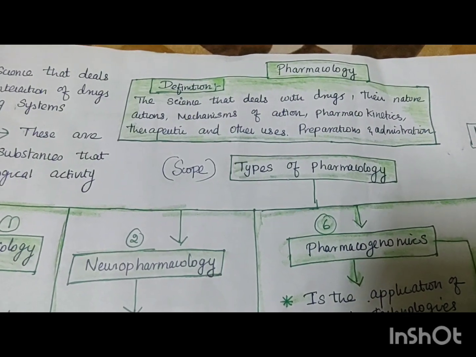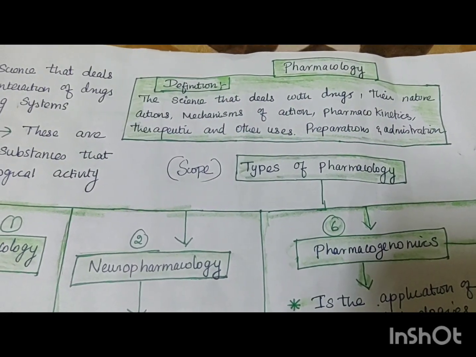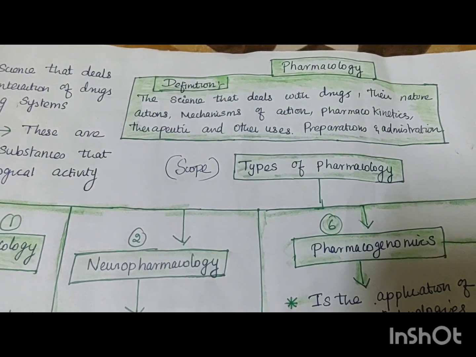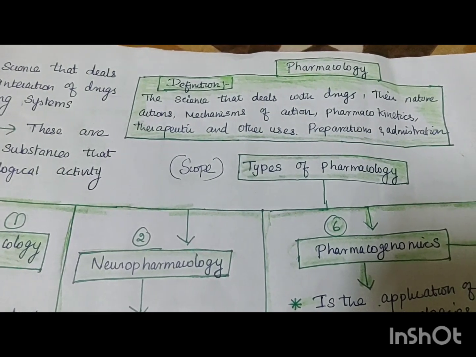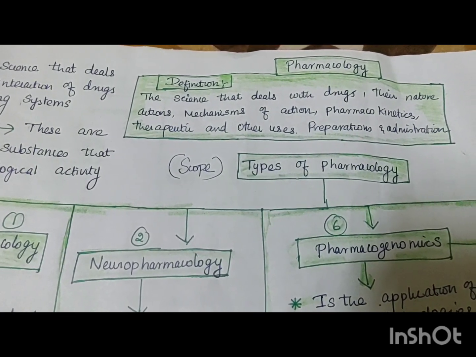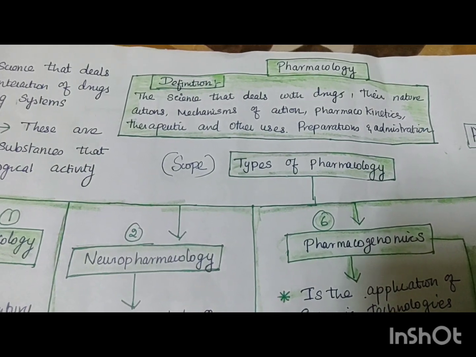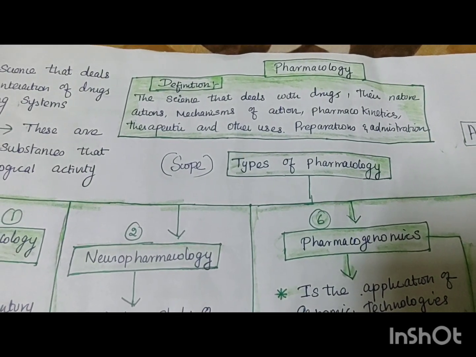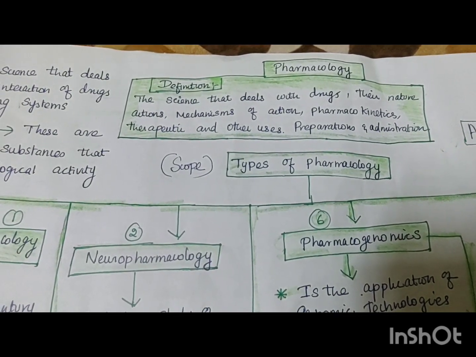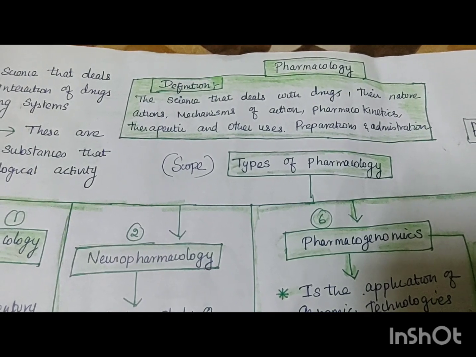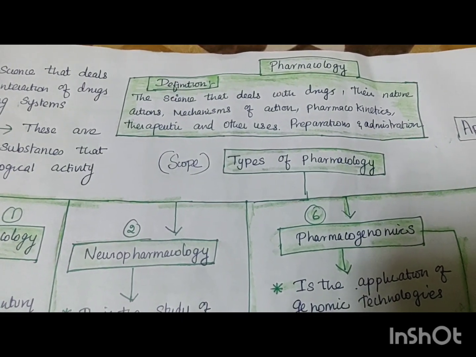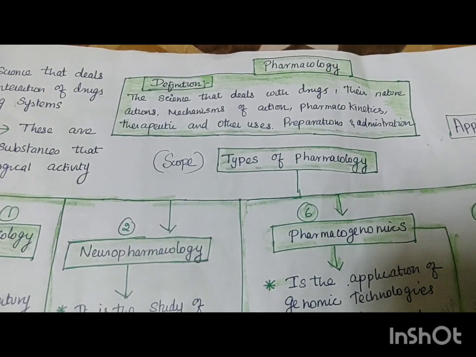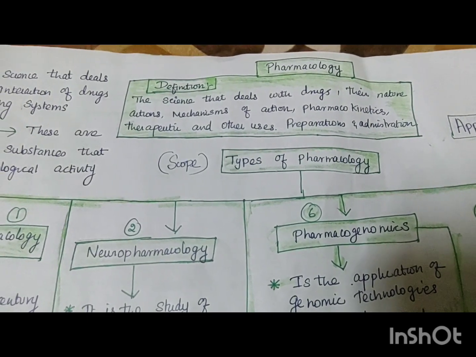Today's class we will see about pharmacology. Pharmacology is a science, like how nursing is a science we are dealing with. So pharmacology also deals with the drugs and their natural actions, and also the mechanism of action and pharmacokinetics. Pharmacokinetics means how the drug is being absorbed, how the drug is excreted, and also the therapeutic uses, which disease it is curing, and its preparation and administration. They study the details.